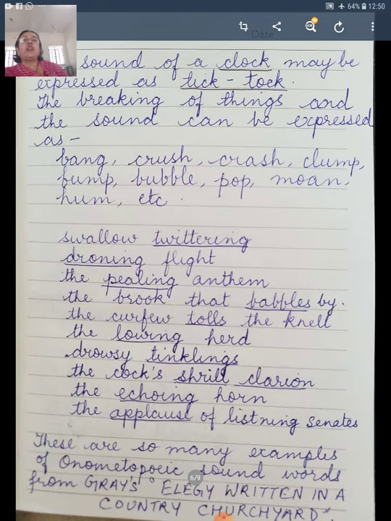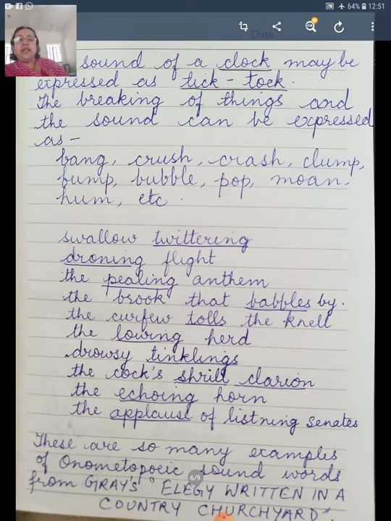The sound of a clock may be expressed as tick tock, tick tock. So it is an onomatopoeic word. The breaking of things and the sound can be expressed as bang, crush, crash, clump, bump, bubble, pop, moan, hum, etc.